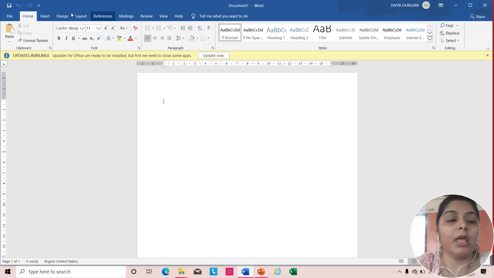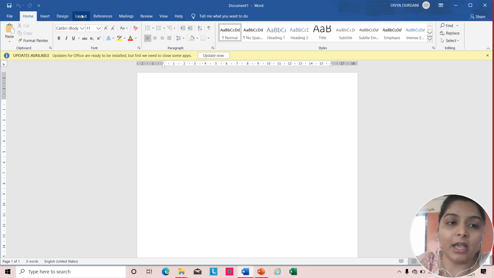Then dear kids, these are all the tabs which are available to you: File tab, Home tab, Insert, Design, Layout, References, Mailings, Review, View and Help.